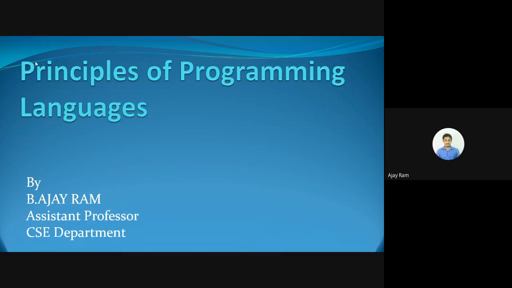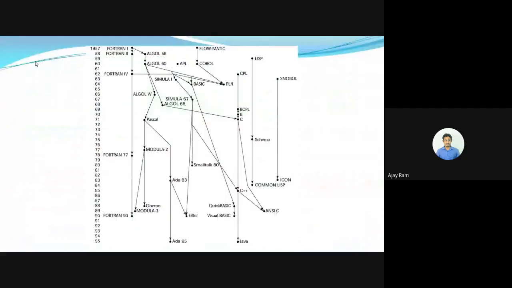So today I am going to discuss the subject Principles of Programming Languages. This subject is completely about a discussion of different programming languages we have from the past till now. So here you can see a glance of different programming languages. We have many programming languages from the past.